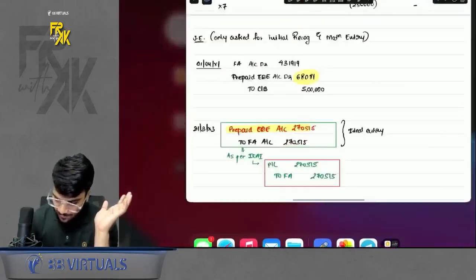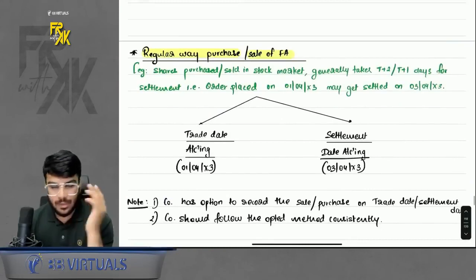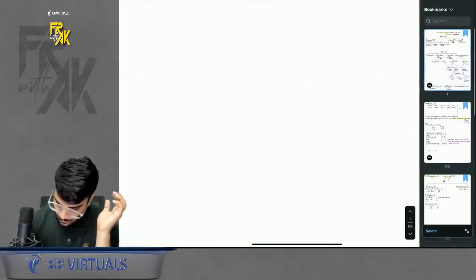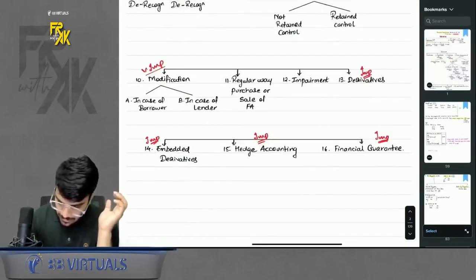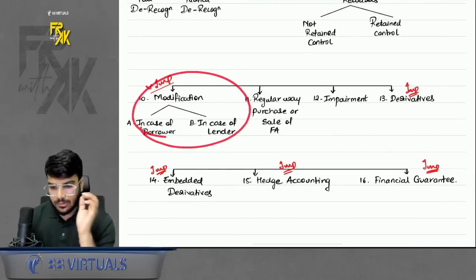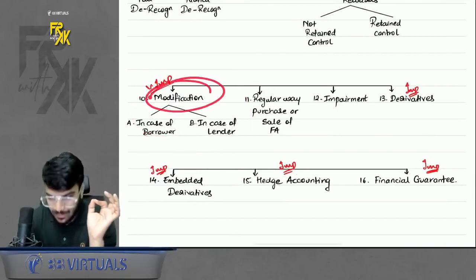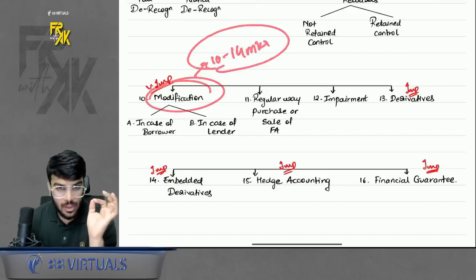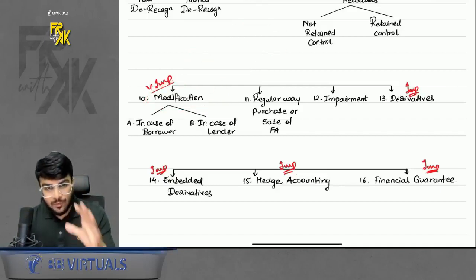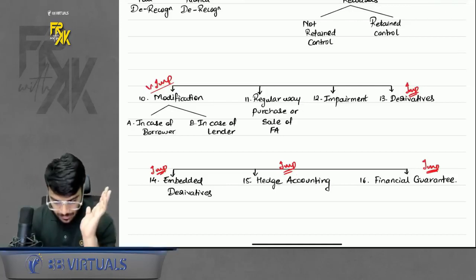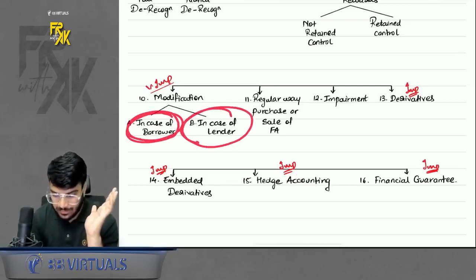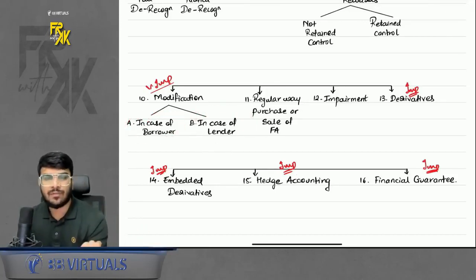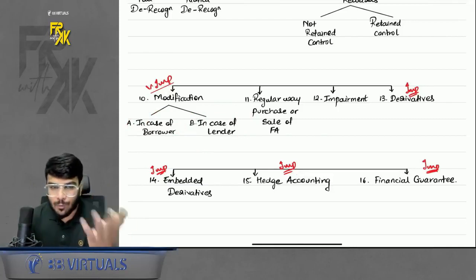Chalo. So this was the modification accounting in case of a lender as well. When you are through with this modification accounting, let me tell you one thing. We are done with this modification part. This is a very important part, because if a question comes from here, it can come from approximately 10 to 14 marks. The weightage can be so huge, and on the face of it, there are only 2-3 big questions. Illustration 124, illustration 123, only 2 big questions. If you are able to solve 123, 124, others are a piece of cake for you. So 2 questions worth 14 marks can come.